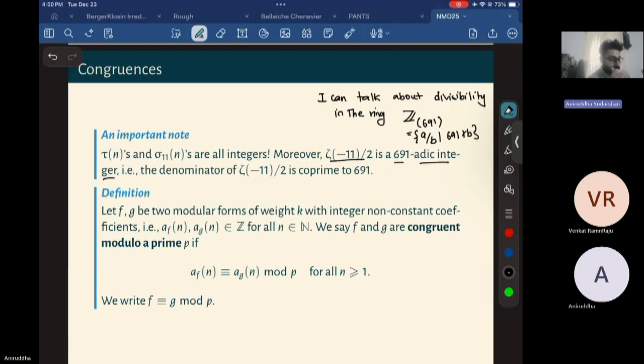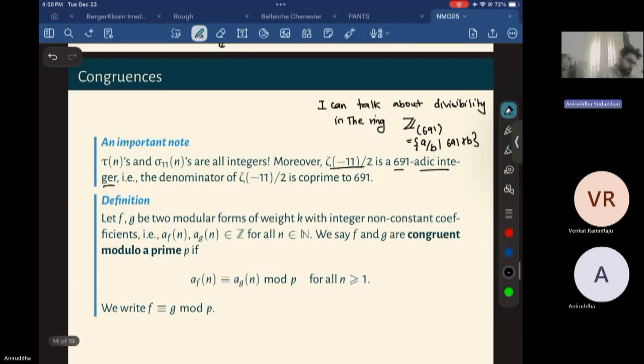So when we are looking at congruences, we are looking at congruences in this way. Otherwise, you are realizing it in a p-adic field. I can, and I would want to do that sometimes, but I don't think I need to do it here. Okay, so this is an important note to keep in mind.